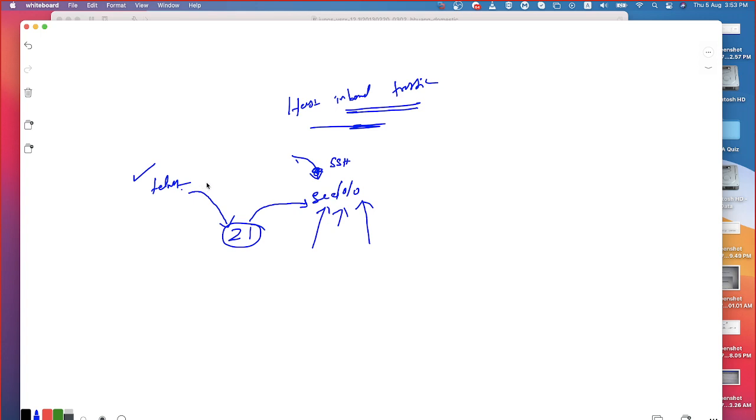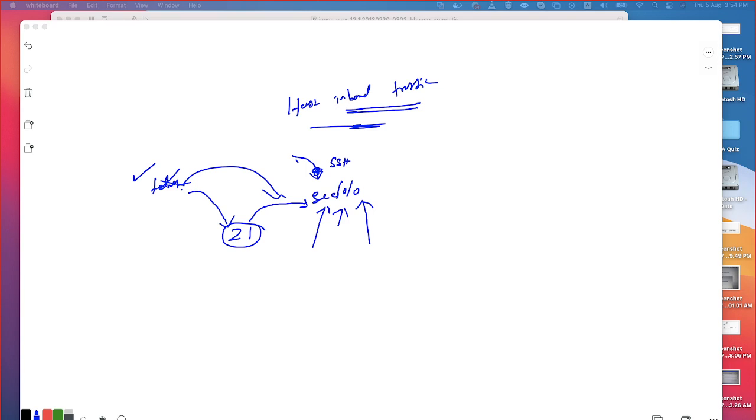But don't make a mistake on that. Telnet is not going to work on the interface level. When you have an interface-based host inbound policy, only that is applicable; nothing is inherited from the zone. You understand the part? So keep in mind, if you have both policies, zone-level host inbound traffic and interface-level host inbound traffic, which one will take precedence? Only the interface level. Nothing is going to be inherited from your zone level. Don't forget that.